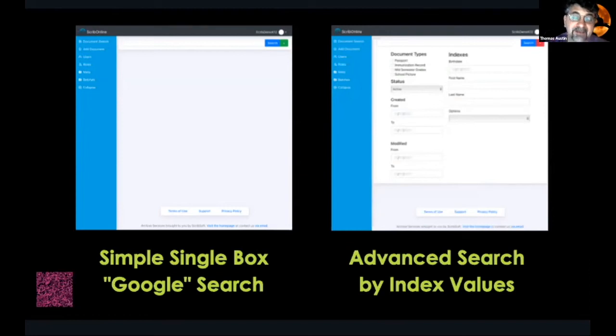Then on the right side, you have the more advanced search where we can search by other index values like last name, first name, date of birth. And you could put specifically, I'm looking for this value in this index. So we'll have those two separate types of searches, and we're hoping that it'll simplify your searching ability. Next slide, please.